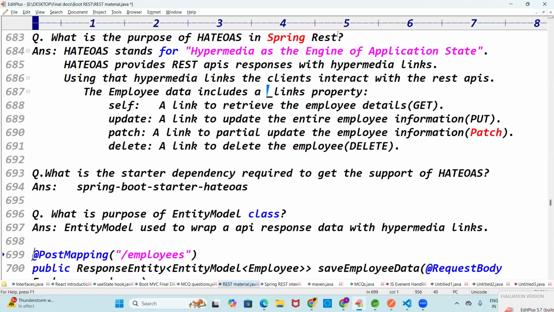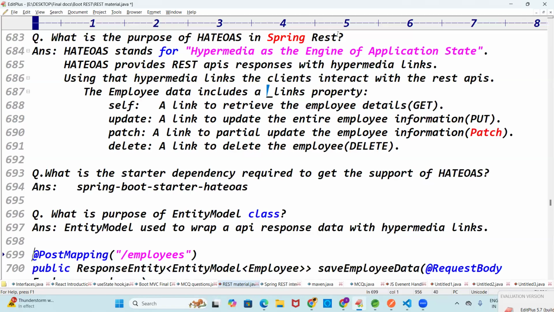So in static import, you understood? What is static import? When we say link builder, we use two methods, right? What are the two methods? Tell me here. Link to, and what? Method on. Here, where is the data? Yeah, this is the data.